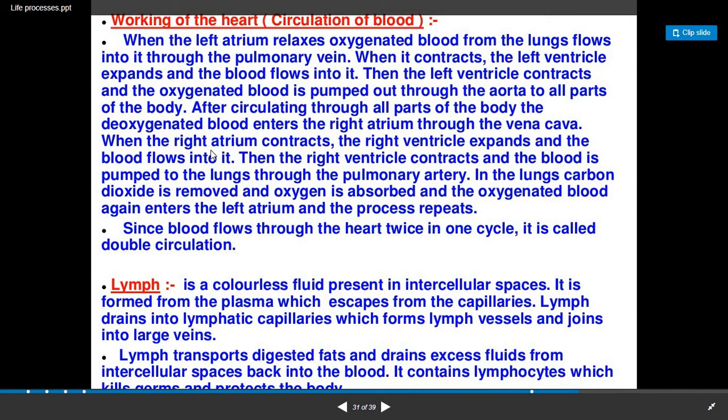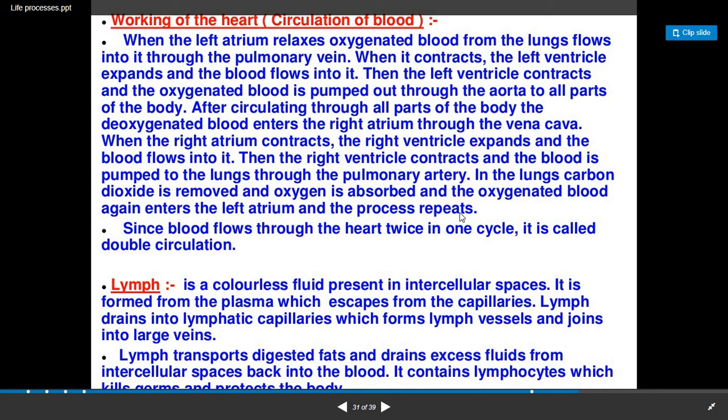Now when the right auricle muscles contract, the blood enters the right ventricle, which expands and the blood flows into it. Then the right ventricle contracts and the blood is pumped to the lungs through the pulmonary artery. In the lungs, carbon dioxide is removed and oxygen is absorbed, and the oxygenated blood again enters the left auricle